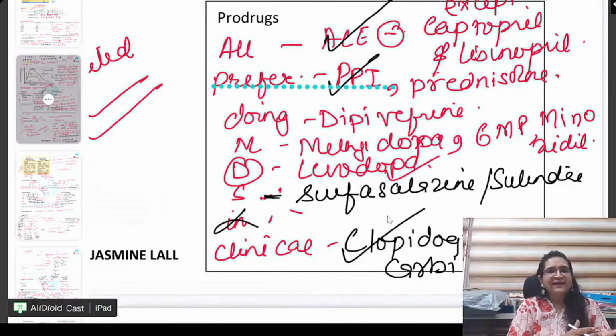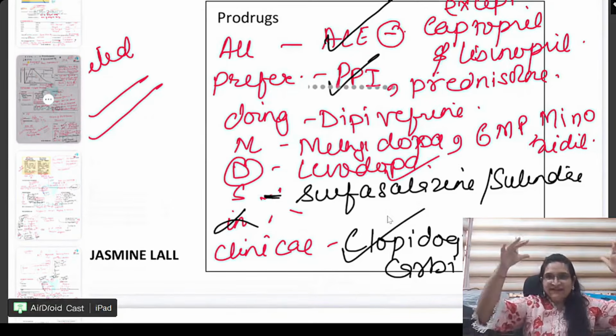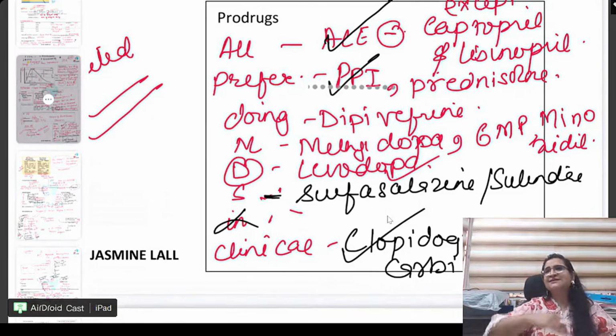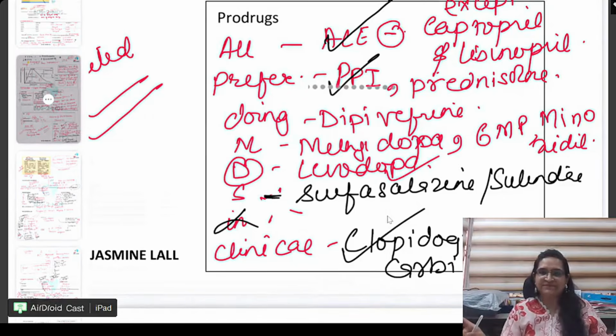M for methyldopa, M for 6-mercaptopurine, and minoxidil. Each and every drug has come as a question. L-dopa. S for sulfasalazine and sulindac, and C for clopidogrel, carbimazole. Every drug has come as a question. Clopidogrel has come n number of times. ACE inhibitors, except captopril, lisinopril has come n number of times.